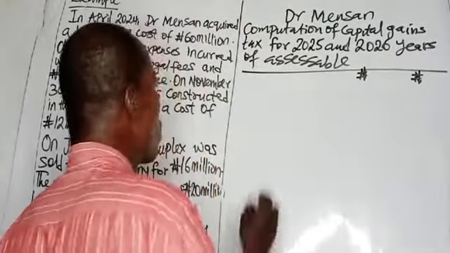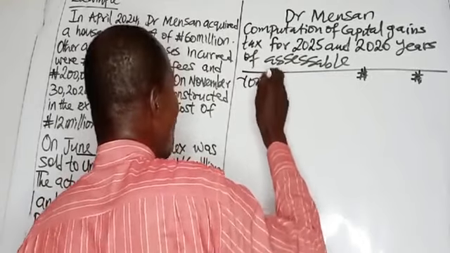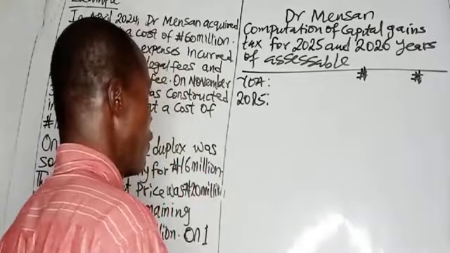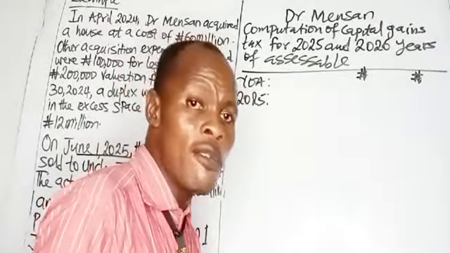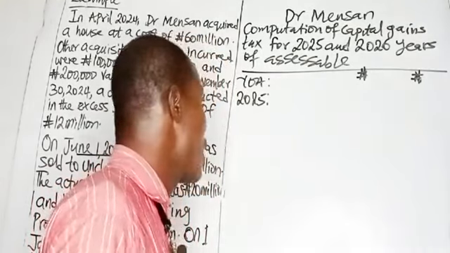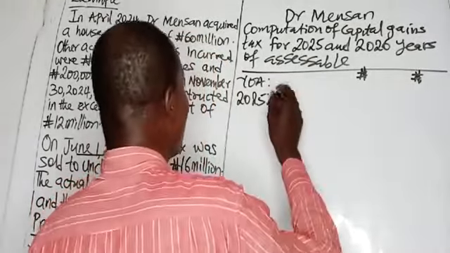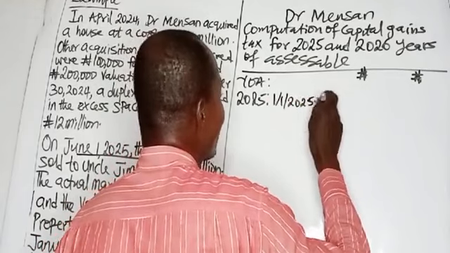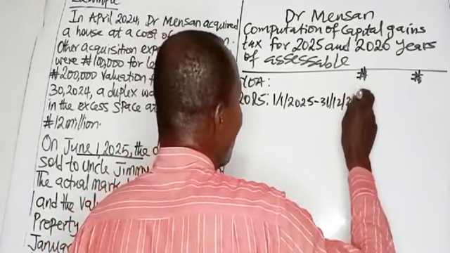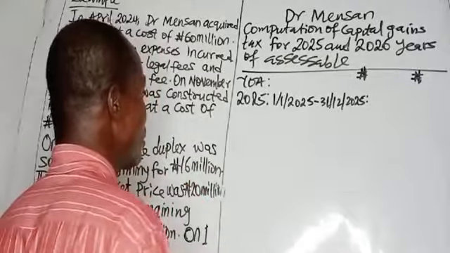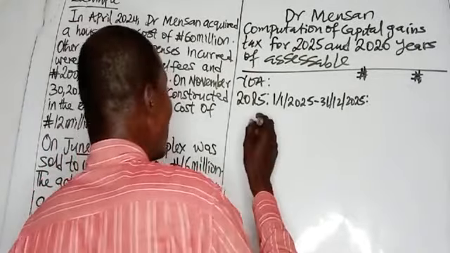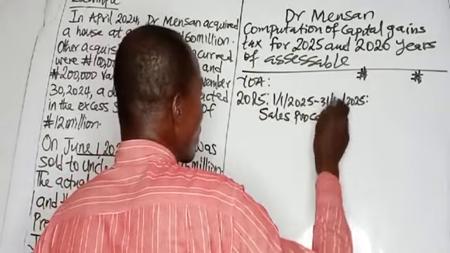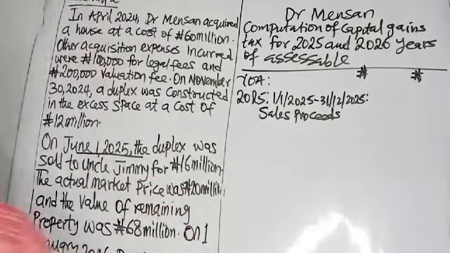Now, the first year of assessment is 2025, because one of the assets was sold in 2025. Remember, the basis period for capital gains tax purposes is the actual year. So the basis period will run from 1st of January 2025 to 31st of December 2025, actual year basis. That is the basis period. Now, for the asset that was sold, the sales proceeds: how much was the asset sold for, the one that was sold in 2025?